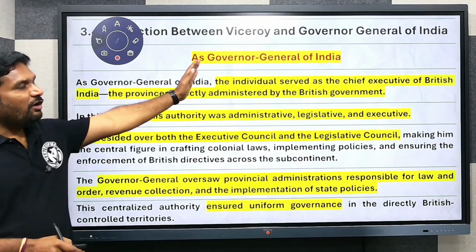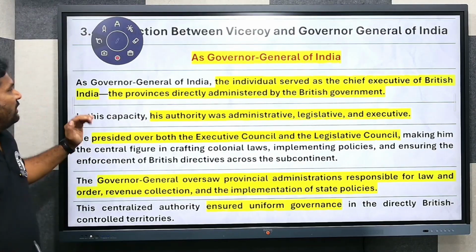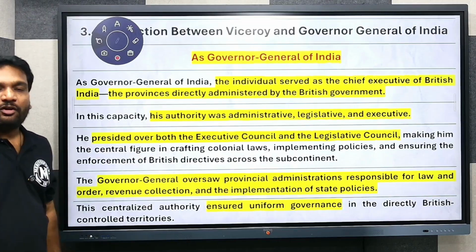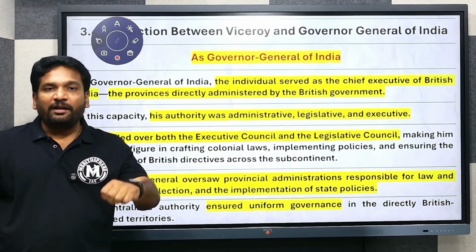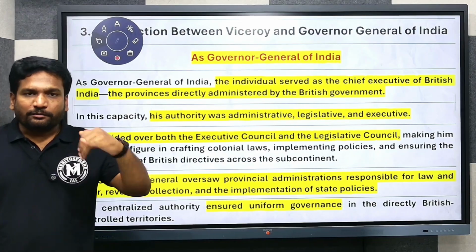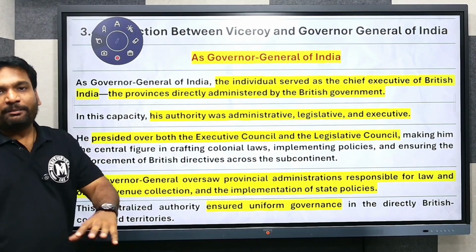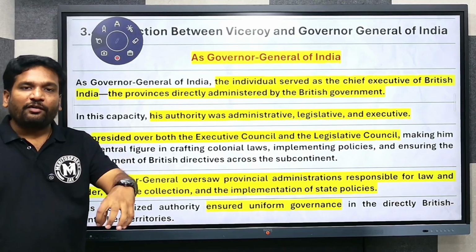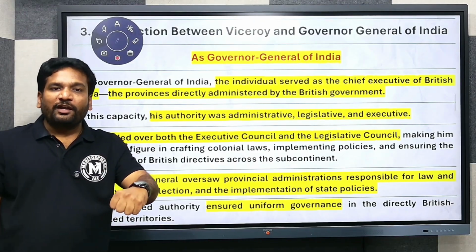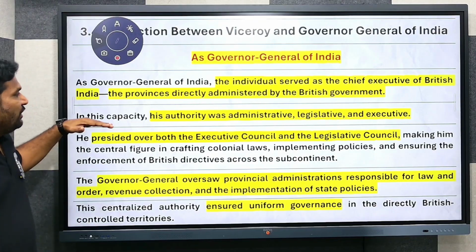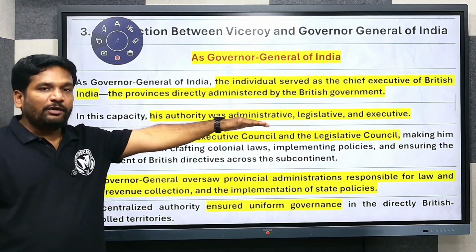As Governor General of India, the individual served as the chief executive of British India. We have said that all the authority was centralized and kept in the hands of the executive: legislative, military, civil, financial, political, revenue, all the matters were kept in the hands of the Governor General of India. In the position of Governor General, he is going to deal with the provinces in British India. So in this capacity, his authority was administrative, legislative, executive, everything.